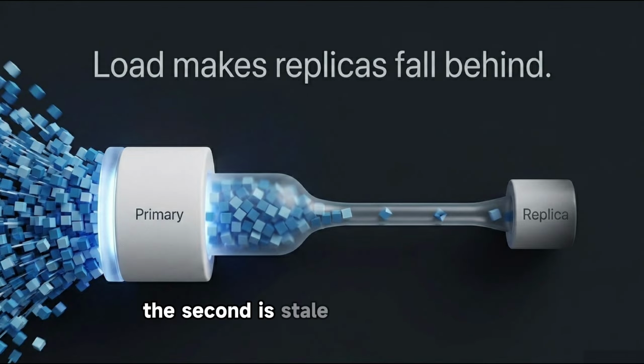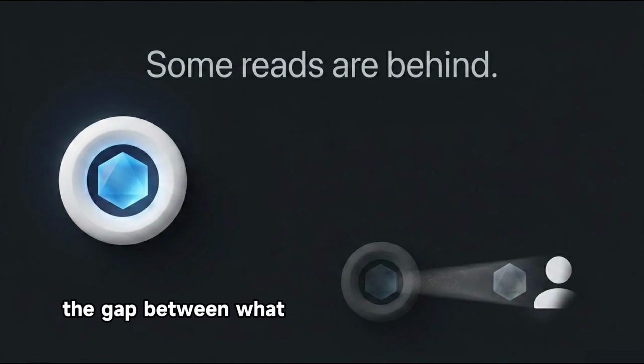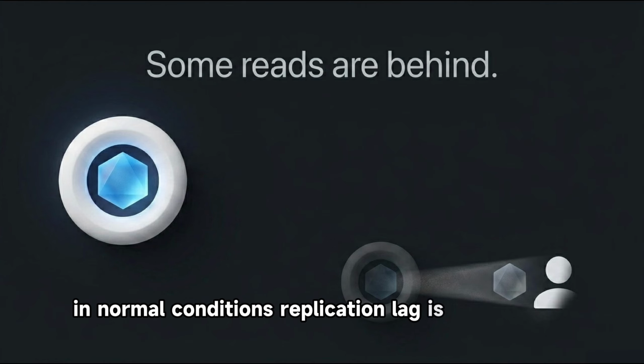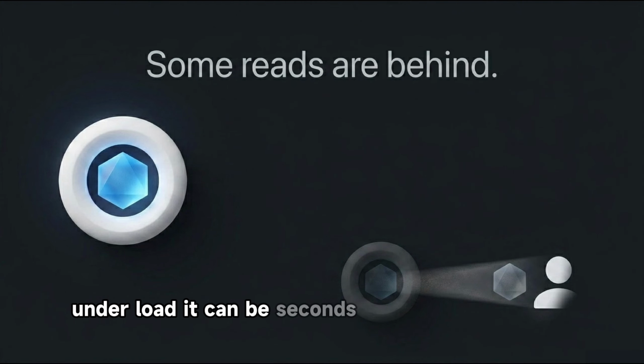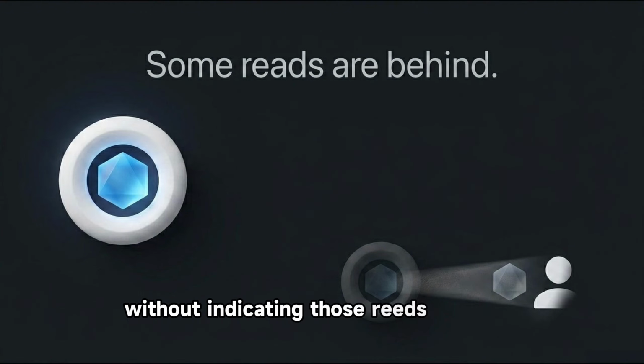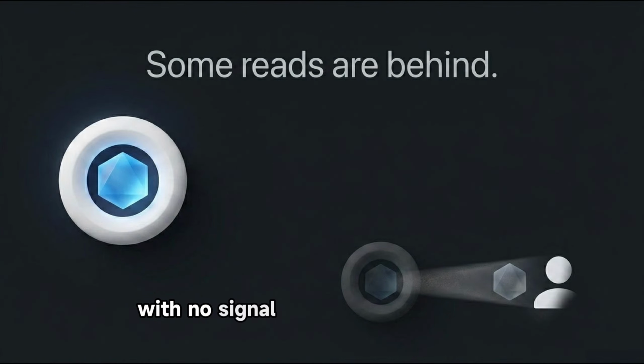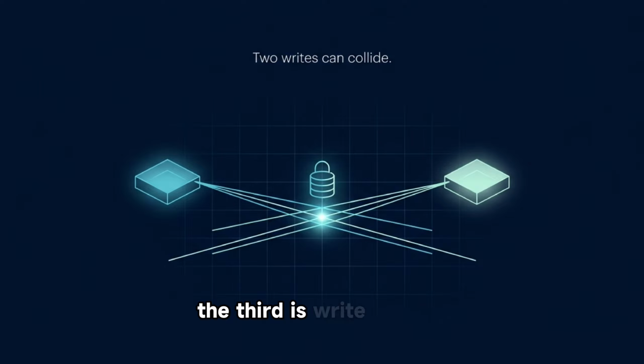The second is stale reads under load. During periods of high write volume, replication falls behind. The gap between what the primary node has written and what replica nodes return grows wider. In normal conditions, replication lag is milliseconds. Under load, it can be seconds. During a spike, longer. The system continues to serve reads from replicas without indicating those reads are stale. Users and downstream systems make decisions based on data that is no longer current, with no signal that anything is wrong.